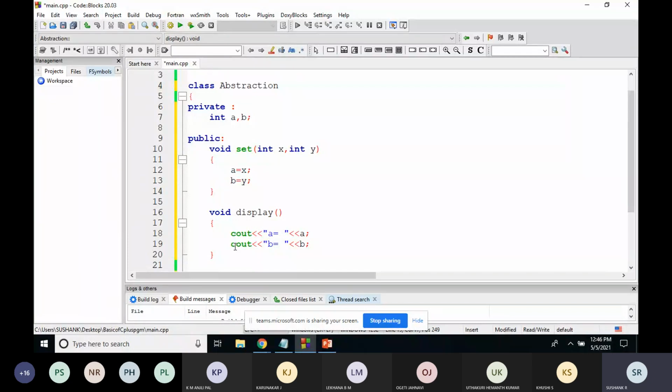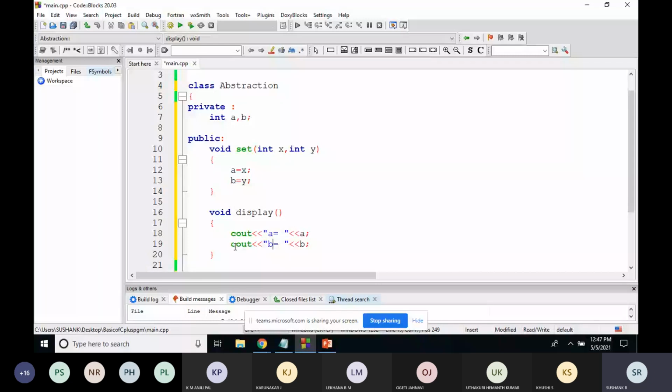Here the implementation is printing the value of a and b. Whatever I want to print, I've made private. So the variables a and b I've made private in a class.